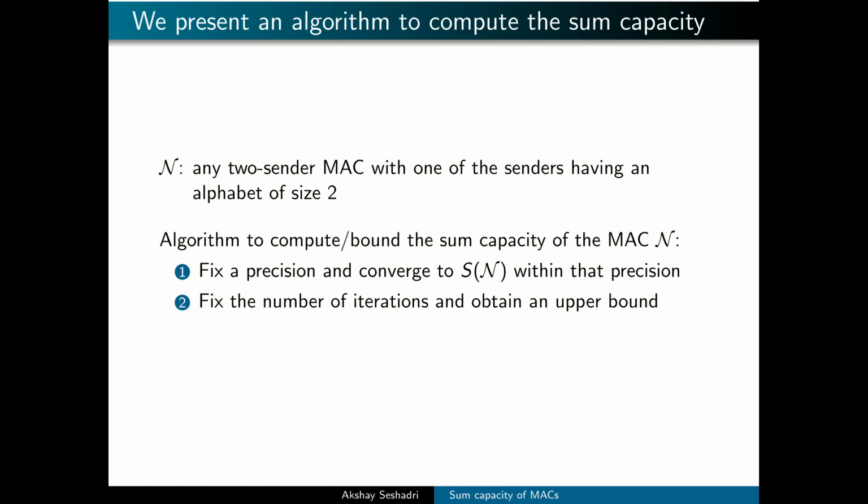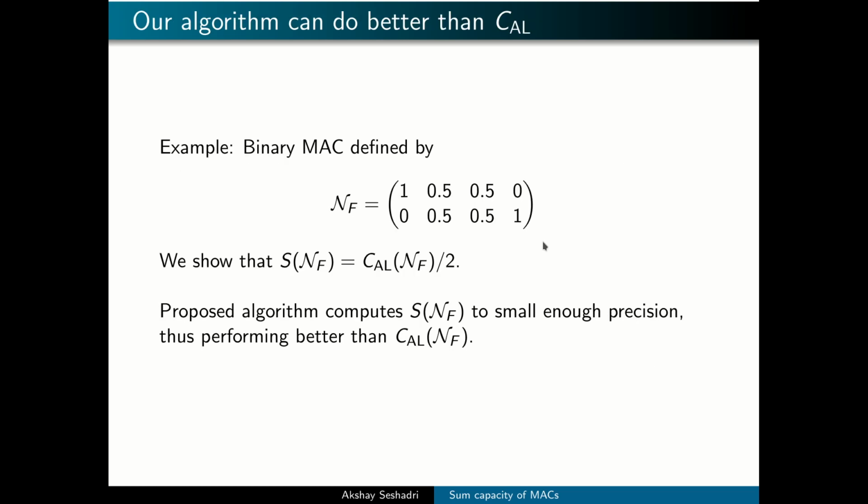To check the performance of our algorithm, we give an example of a binary MAC with the property that the sum capacity of the MAC is less than CAL. We find that our algorithm computes the sum capacity to a small enough precision, showing that one can do better than CAL.